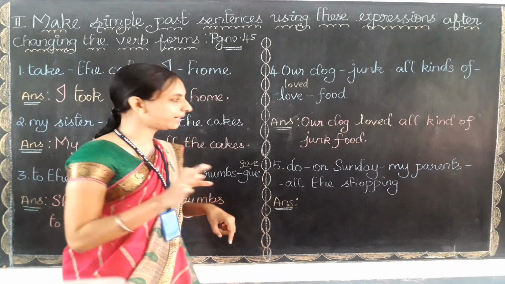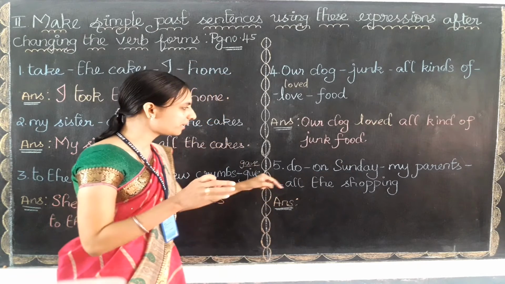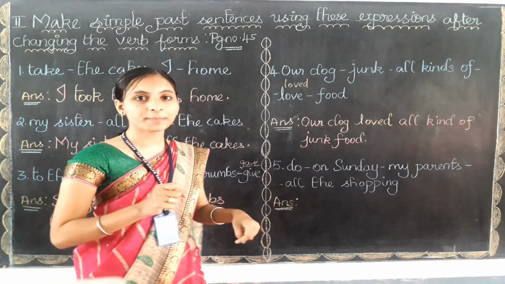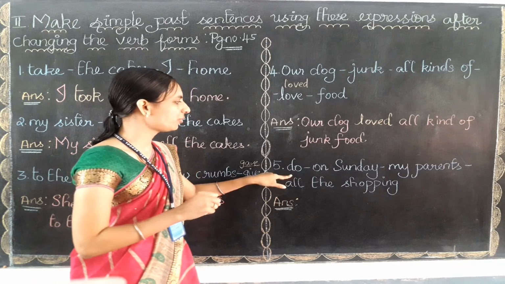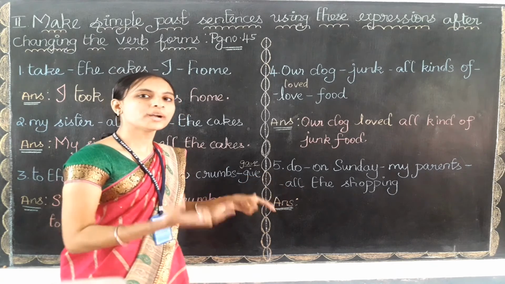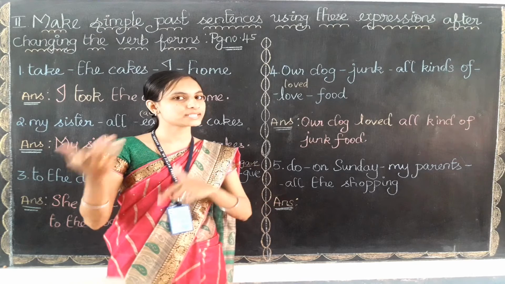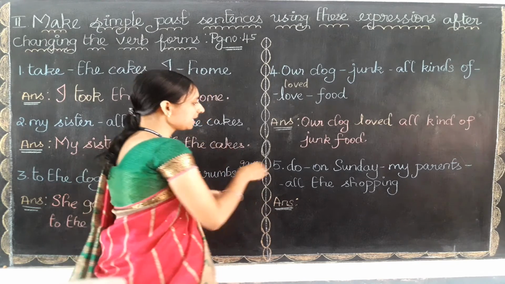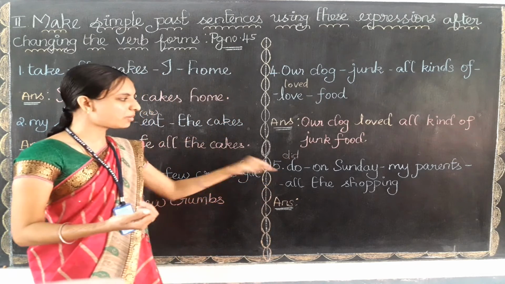Let's do the fifth one. You need to tell me which is the verb here. What is the verb here? Do on Sunday, my parents or all the shopping? Yes, very good. Do is the verb only. So here do is the base form. What is the past form of do? Yes, very good. Did is the past form. So we have found the past form of do.